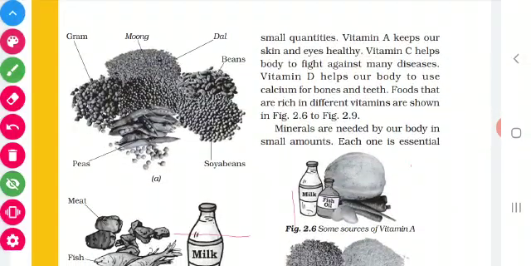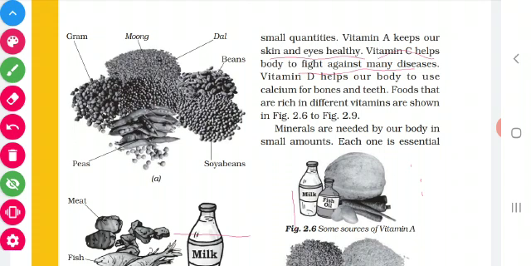Vitamin A is essential to keep our skin and eyes healthy. If we want healthy skin or healthy eyes, we have to take vitamin A in our food. Then vitamin C helps the body fight against many diseases. This vitamin C has the tendency to fight against diseases.